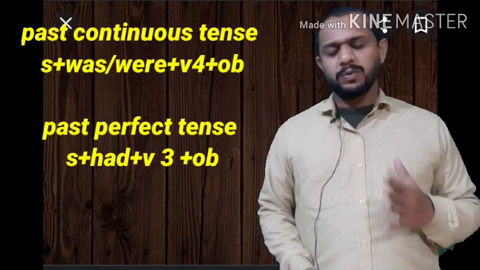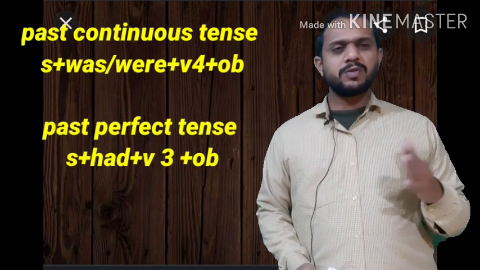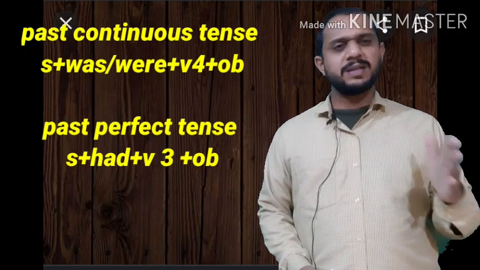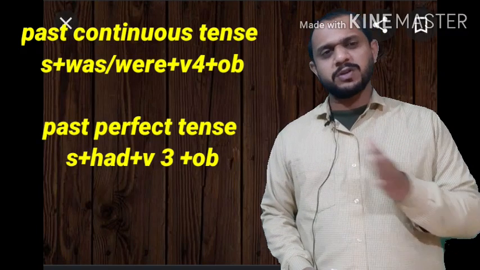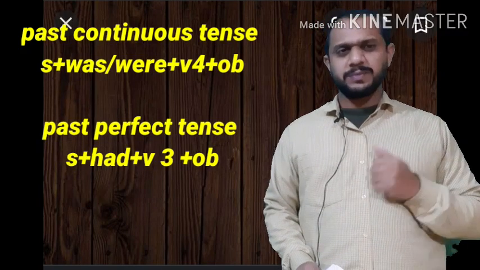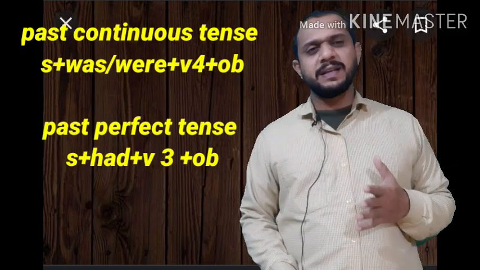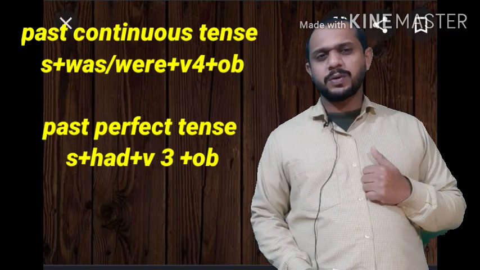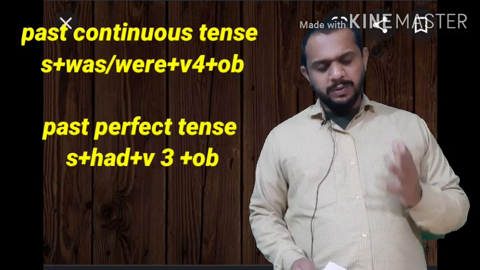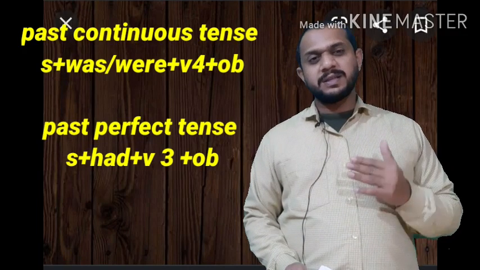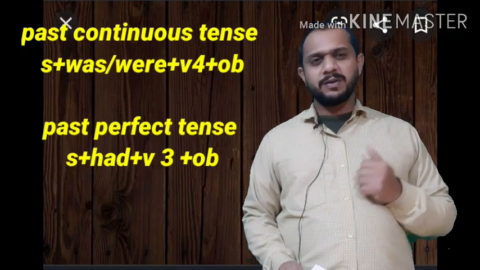Number 2, subject plus was not, were not, V1 ing, object. Then was/were plus subject, V1 ing, object. So like this we can easily deal with past continuous. Then we'll talk about the structure of past perfect and past perfect continuous.